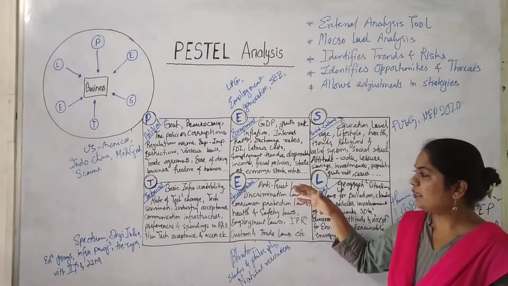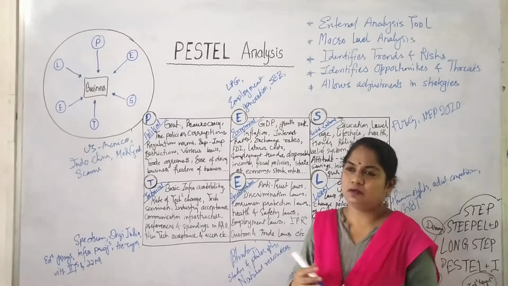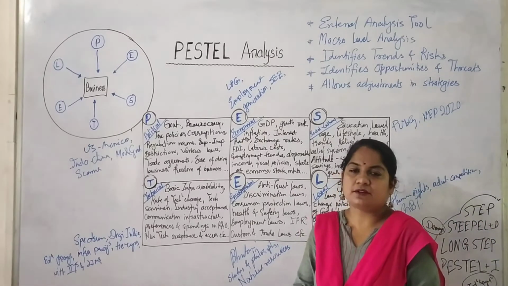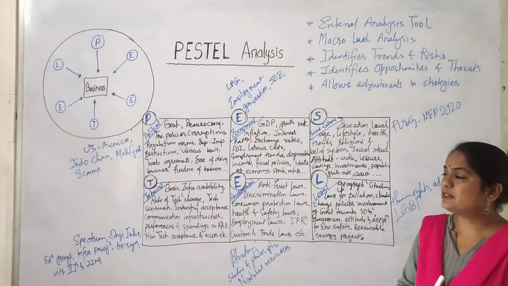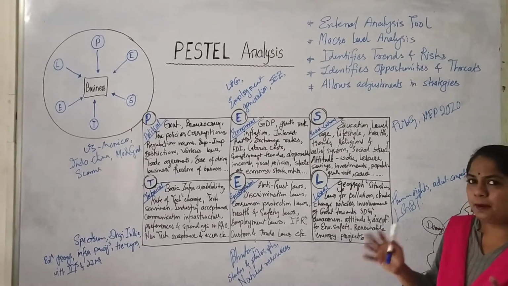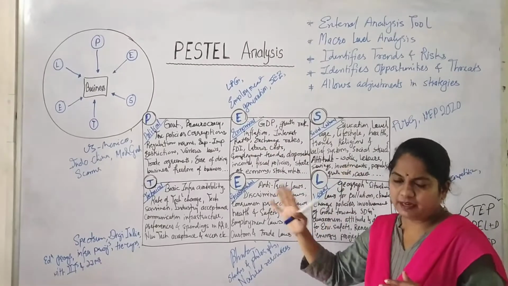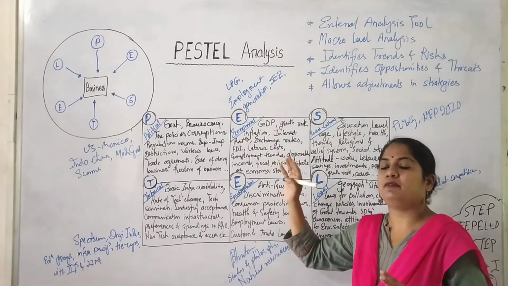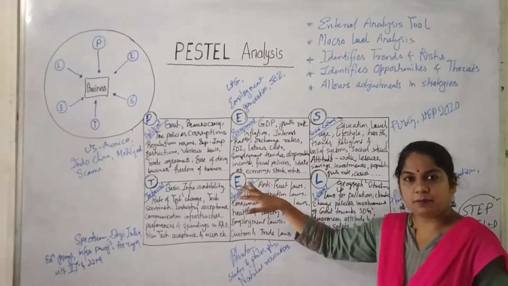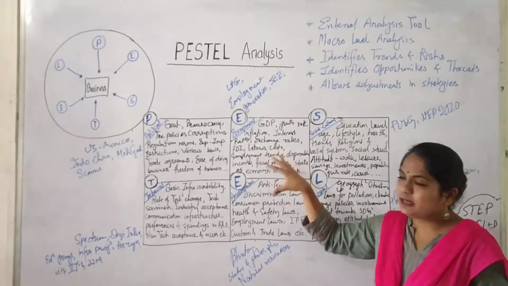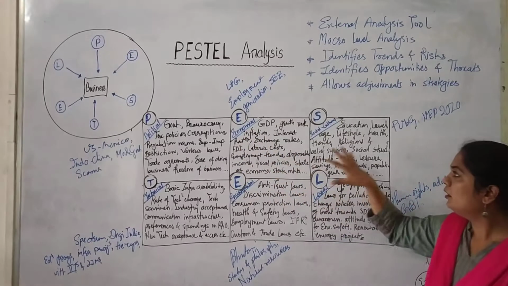Okay, so the state of the economy, and how the stock markets are reacting. So all these factors will be considered by the business organization. Remember once again that those factors which have a direct or indirect impact will be given preference accordingly, right? Not all of them will be applicable for a particular organization, but these many things come up under this label. That's why I have covered all of them here.